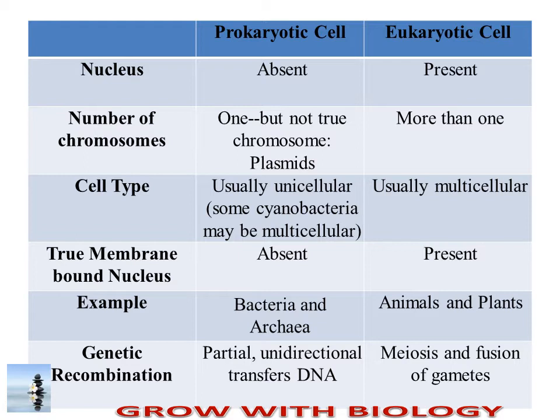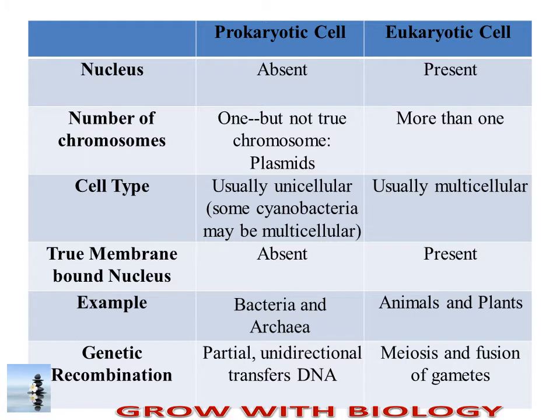When we talk about the number of chromosomes, one and only one, but not a true chromosome, is observed in prokaryotes, while in eukaryotes there is more than one. If we talk about the cell type, prokaryotes are usually unicellular and eukaryotes are usually multicellular. A true membrane-bound nucleus is absent in prokaryotes while it is present in eukaryotes. Examples of prokaryotes include bacteria and archaea, whereas examples of eukaryotes are animals and plants.